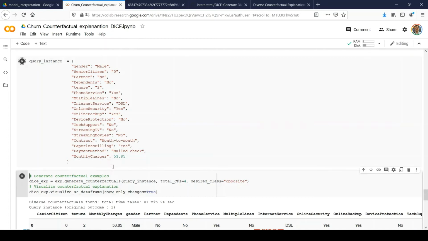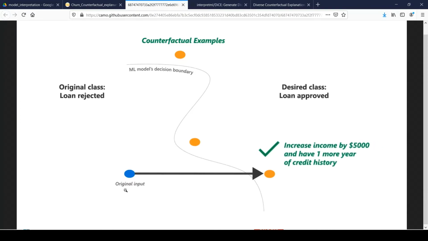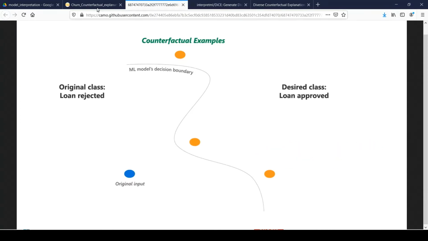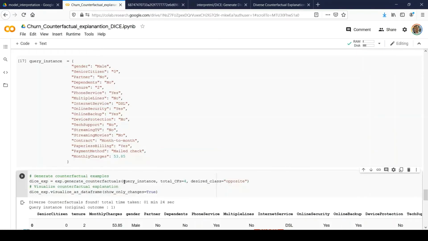Okay. So we'll simply run it. Here I'm saying generate counterfactuals. It will take this query instance, the original input, that's what we are giving it here. And here we are saying total underscore CF, generate 4 different counterfactual explanations.